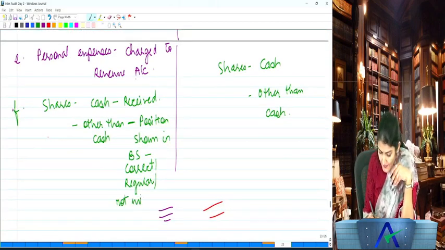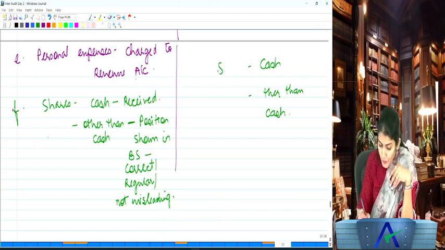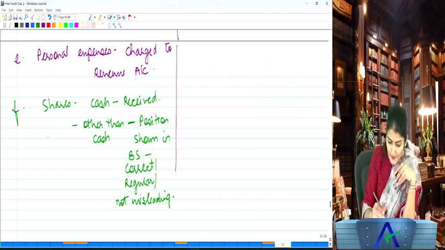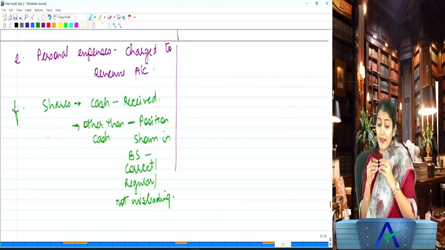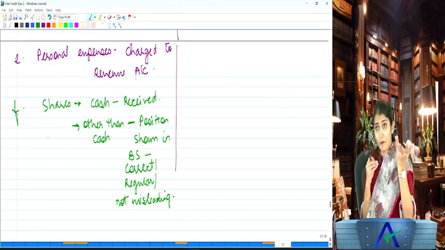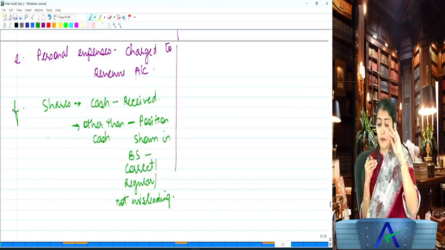So if shares have been issued for cash, check whether cash is received, and if shares have been issued for consideration other than cash, check whether the position shown in the balance sheet is correct, regular, and not misleading.